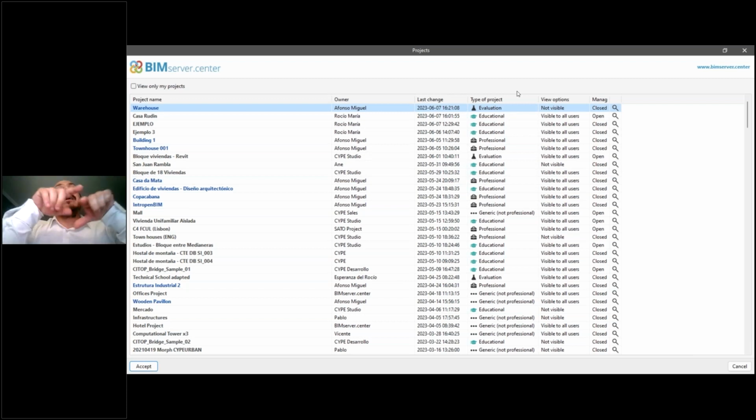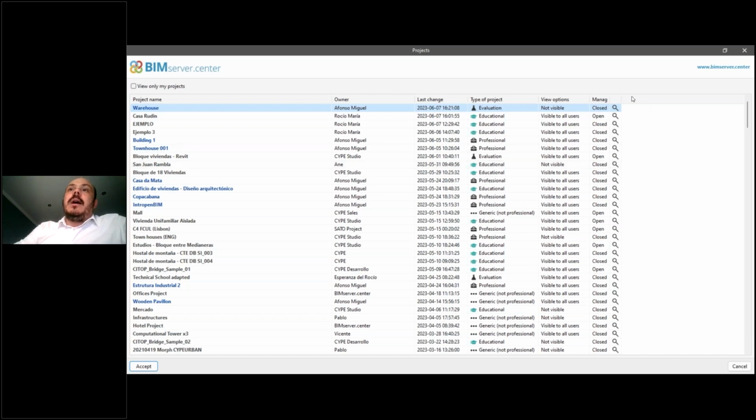But now in the desktop version of this section of BIMserver.center inside the software, this information is also available, and you can see that some of these projects were evaluation projects, some are educational projects, some are professional projects, some are not visible, some are visible to all users, depending on the setup that I made when I created the project.